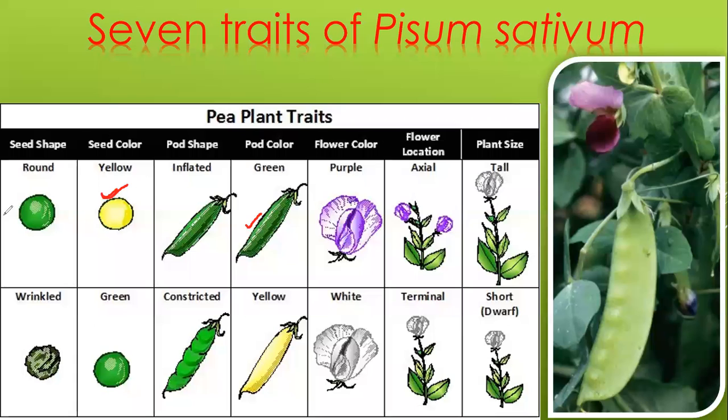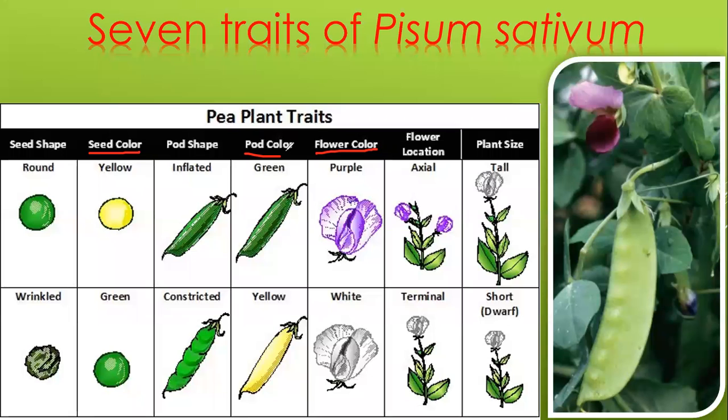Okay. Next, you have the flower color. Okay, I'll repeat. In your exam, the examiner may confuse you with the two terms, seed color and pod color.